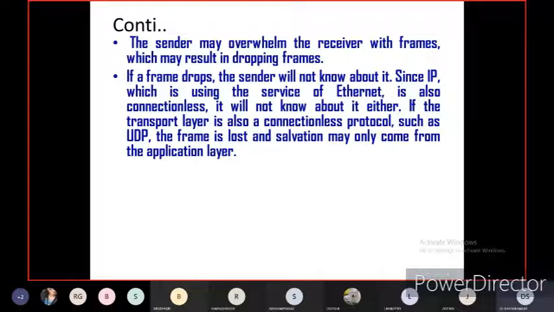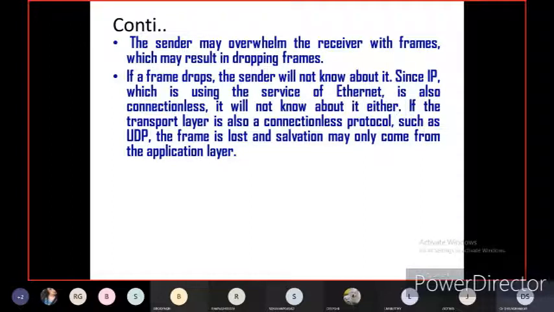If a frame drops, the sender will not know about it. Of course, the sender will not come to know whether the frame is dropped or not, since IP, Internet Protocol, which is using this service of Ethernet, is also a connectionless protocol. It will not know about it either, if the transport layer is also a connectionless protocol, such as UDP.